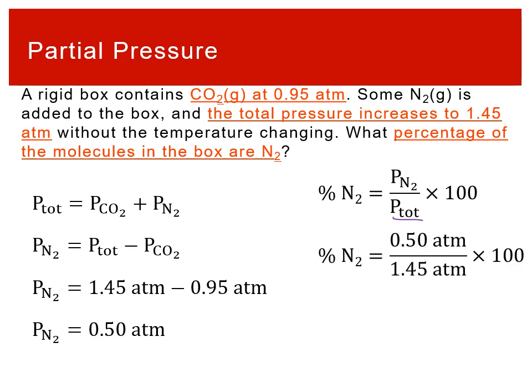Plugging in 0.5 atmospheres for the N2 and 1.45 for the total, we find that the percentage of N2 molecules is 34%. So in this mixture, 34% of the molecules are N2. Since they have to add up to 100%, the percentage of CO2 molecules is 66%, because they're the only two gases in this mixture.